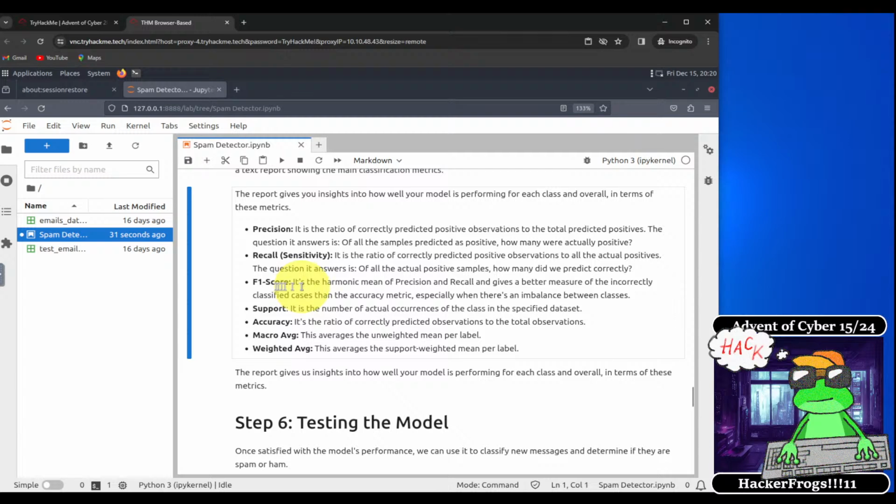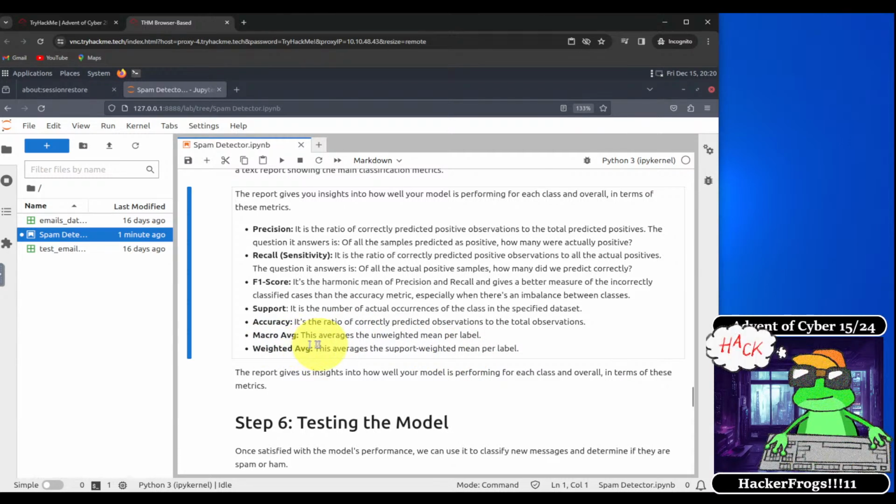Next is recall, otherwise known as sensitivity. It is the ratio of correctly predicted positive observations to all the actual positives. The question it answers is, of all the actual positive samples, how many did we predict correctly? The next is the F1 score. It's the harmonic mean of precision and recall, and it gives a better measure of the incorrectly classified cases than the accuracy metric, especially when there's an imbalance between classes.